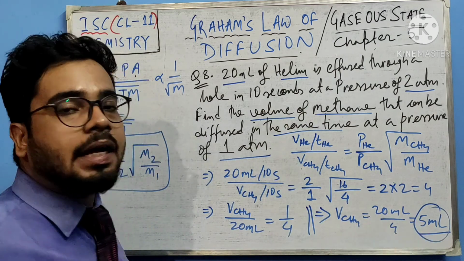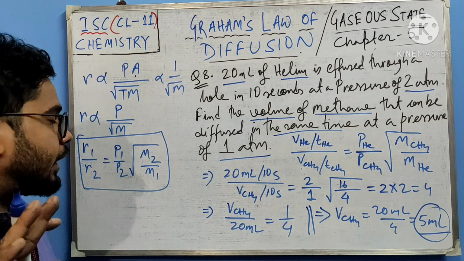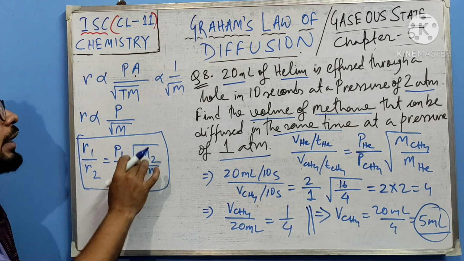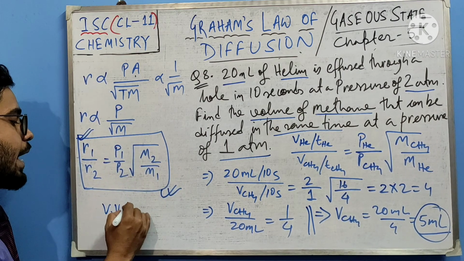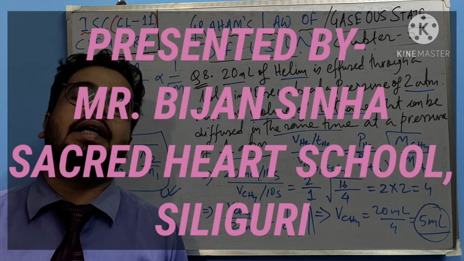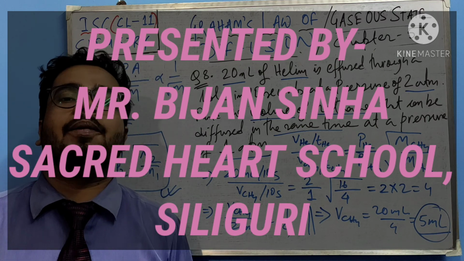So 5 ml is the answer. I hope you understood this problem. Nothing much changes, only P1 by P2 joins the root under M2 by M1. This formula is very important, children. I hope you understood Graham's law of diffusion and enjoyed this portion of the chapter gaseous state. Take care, stay well. Thank you.